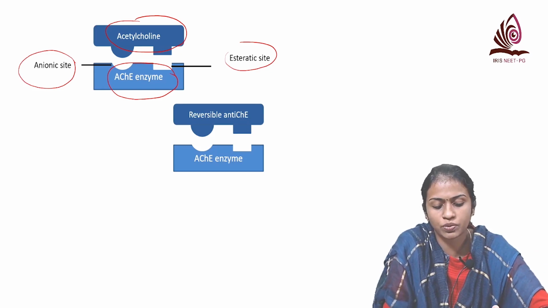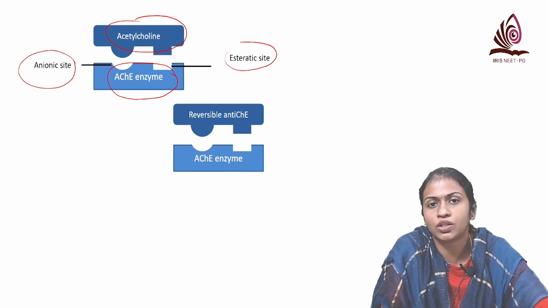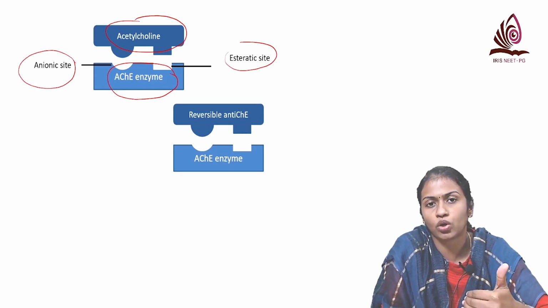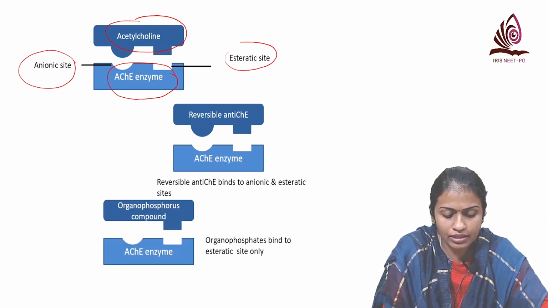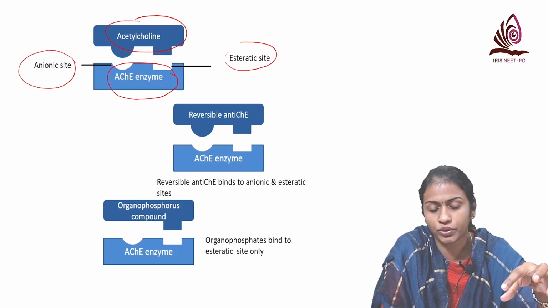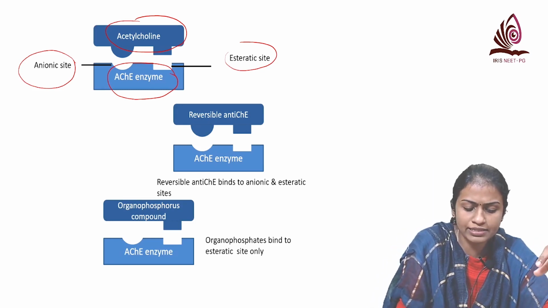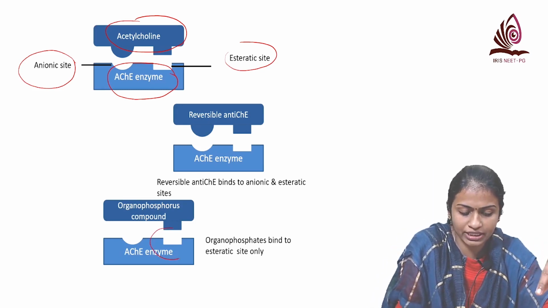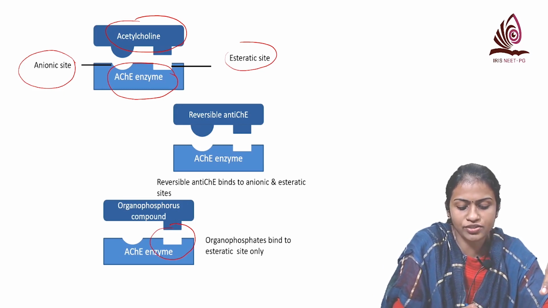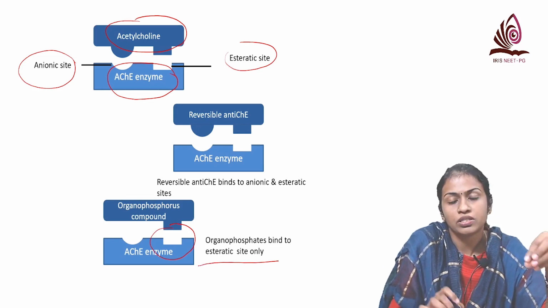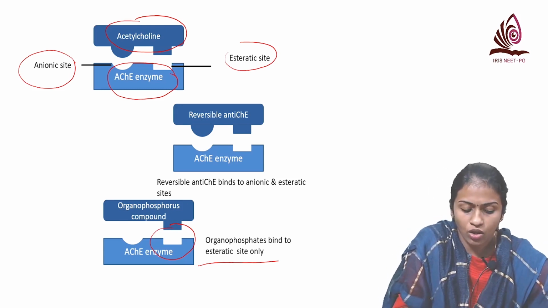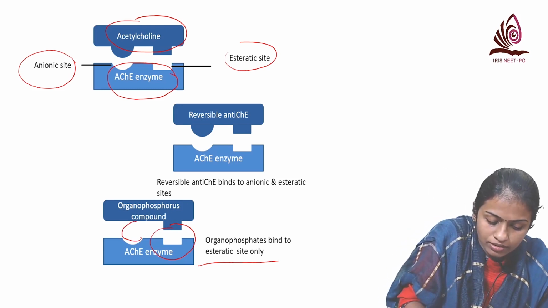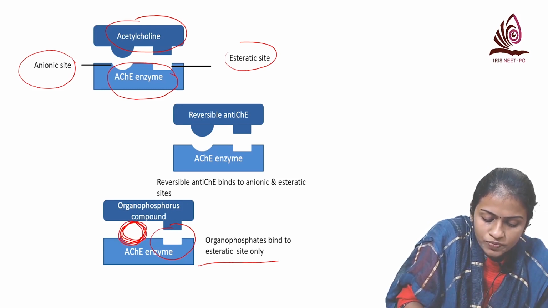So it comes and binds with acetylcholinesterase enzyme and blocks it, so that the acetylcholine levels increase. Whereas in case of organophosphorus compounds, it comes and binds only to the esteratic site. The anionic site is free. Okay, so in such a case, when we administer oximes, oximes will come and place here, and it forms a